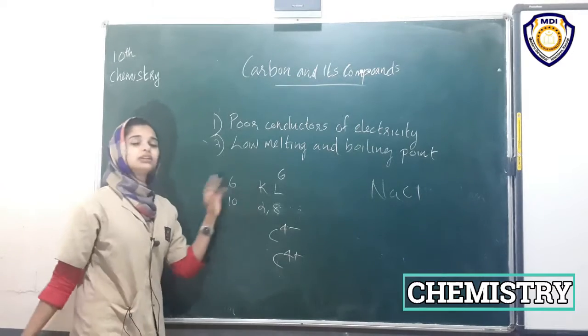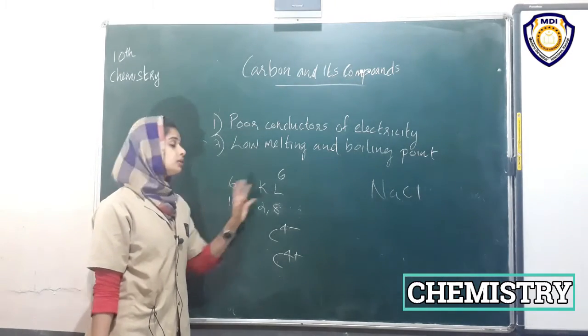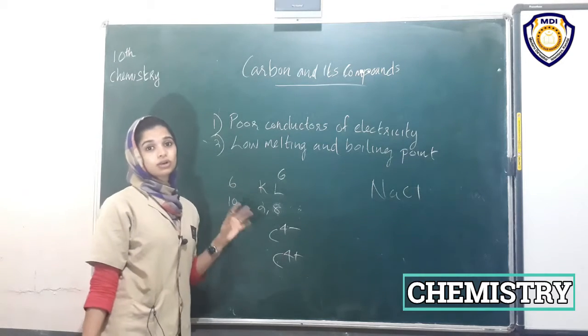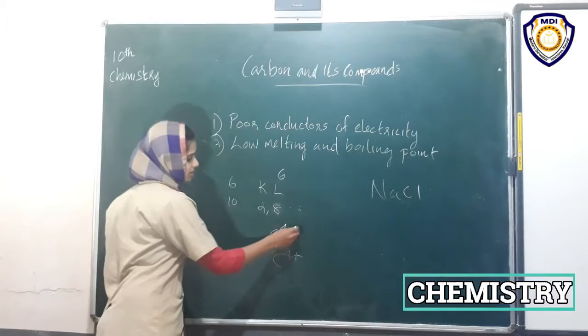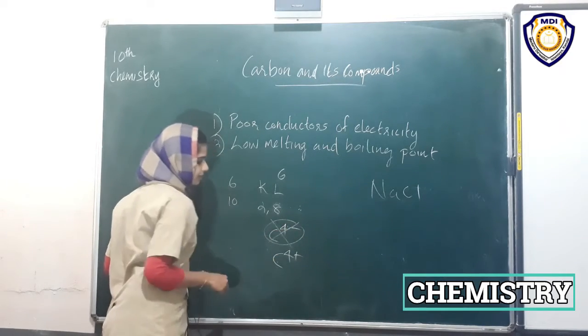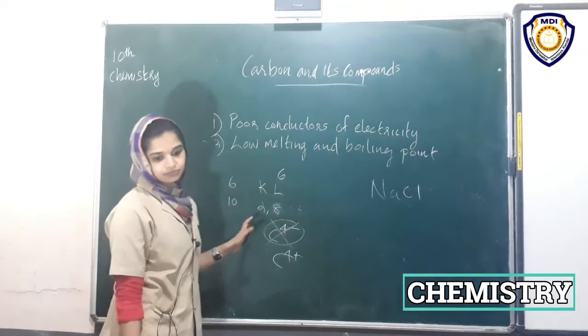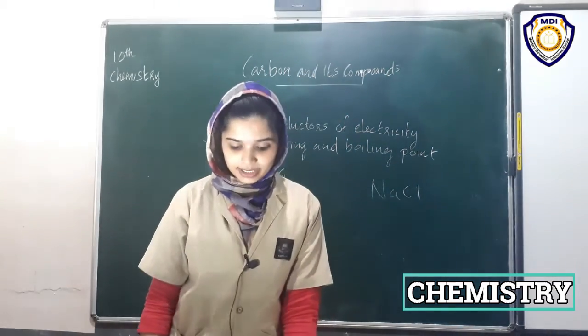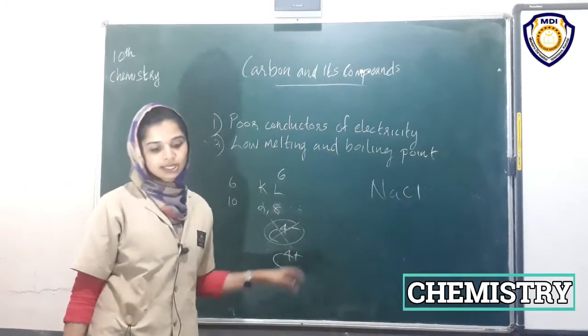So the nucleus of the carbon atom has difficulty holding 10 electrons. So it is very difficult to attain C4 minus.